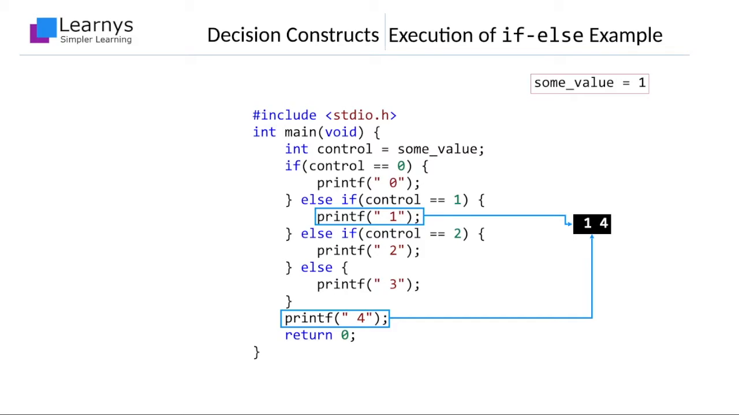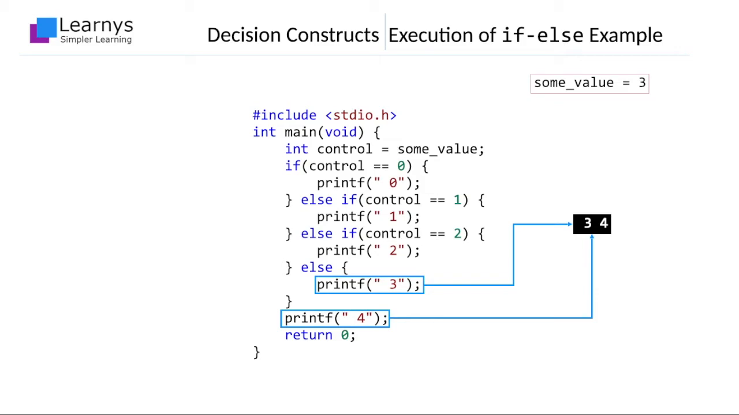If some value is 2, the second else if block will be executed followed by the last print statement. The output will be 2, 4. If some value is 3 or any value more than 3, the else block is executed followed by the last print statement. The output will be 3, 4 always. We have discussed the flow of execution of the first type of decision constructs.